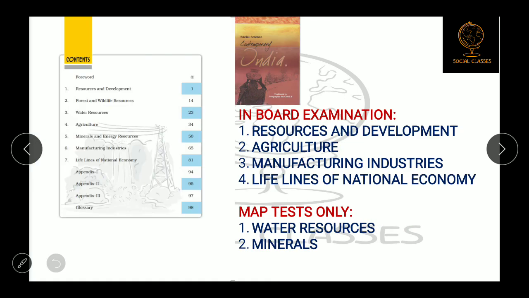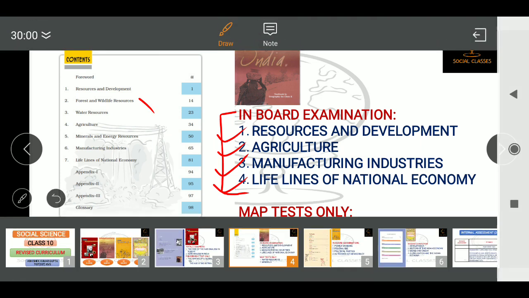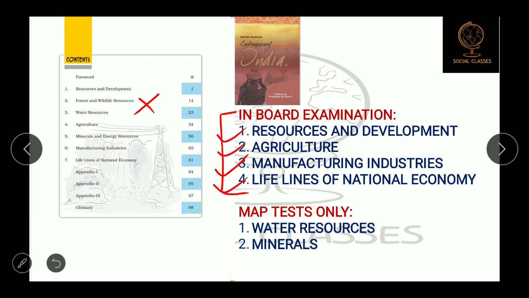Now we'll see geography. From geography, in the board examination only four chapters will come. First is Resources and Development, second is Agriculture, third is Manufacturing Industries and the last one is Lifelines of National Economy. Forest and Wildlife Resources, no need to study this one. Water Resources, this is also deleted. Mineral and Energy Resources, this is also deleted. So these three chapters are deleted and the other four chapters you have to study for the board examination.